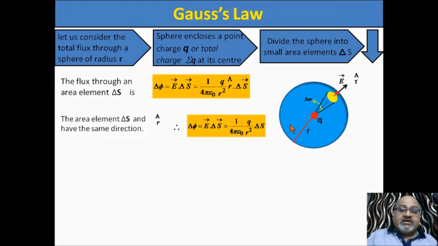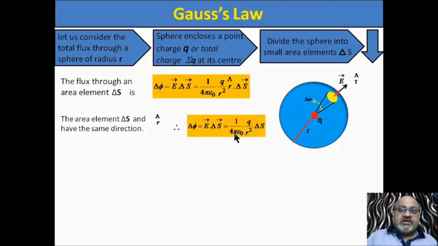Simply we have electric flux delta phi equal to scalar product E dot delta s, equal to 1 by 4 pi epsilon naught q by r square delta s, because the scalar product of r cap and delta s will be delta s, since magnitude of r cap is 1.